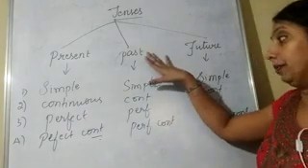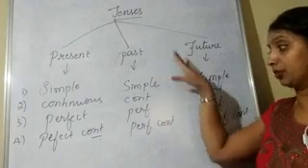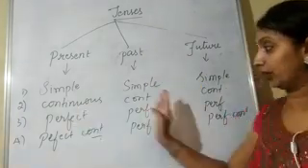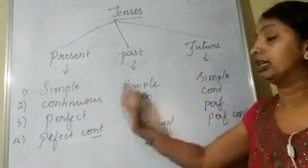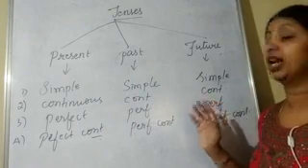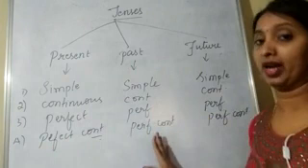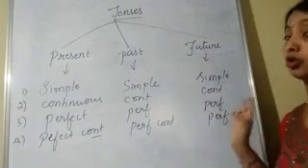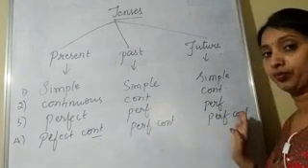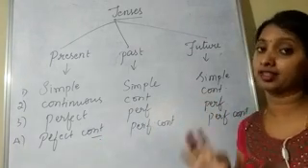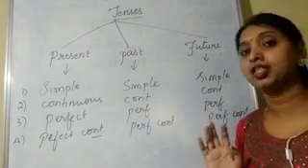So in the past tense, again we have simple past, past continuous, past perfect continuous. Just observe here. It's very easy to remember these terms because these have the same names. In present tense we have 4 types. In past tense we have 4 types. In future we have 4 types. So totally how many types are there? 4 plus 4 plus 4. There are totally 12 types of tenses.